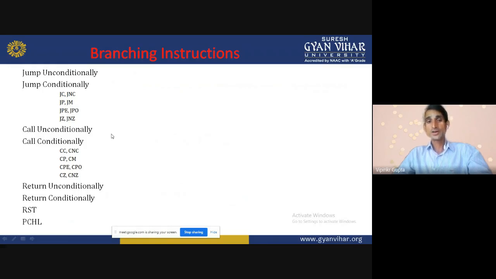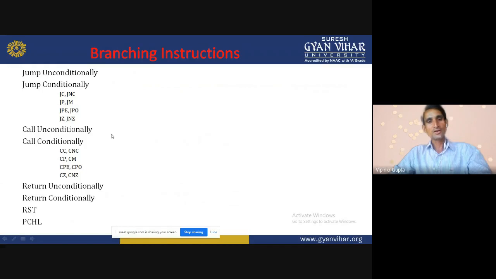Call conditionally means if the condition is satisfied, then it goes to that particular location, calls that program, executes that program, and again comes back to its main program and performs its task. Return unconditionally means it comes back to its original main program.